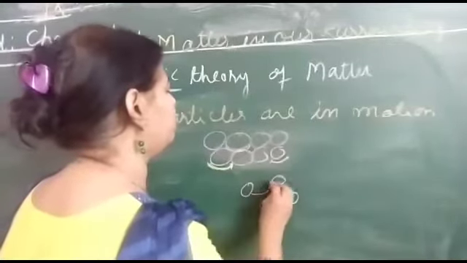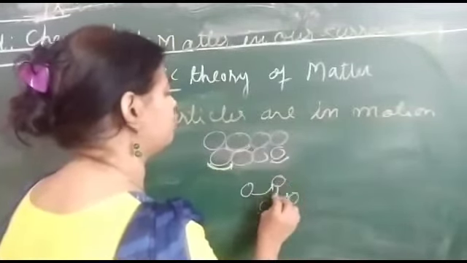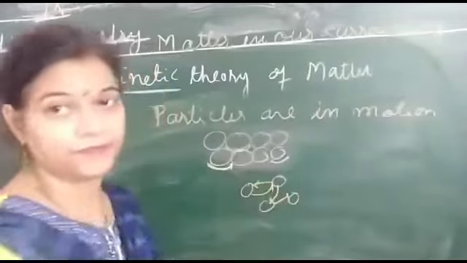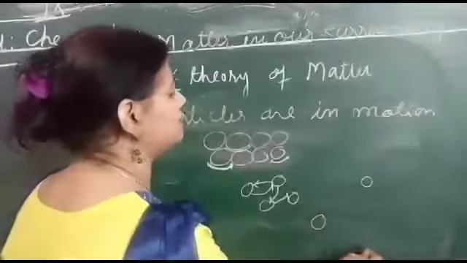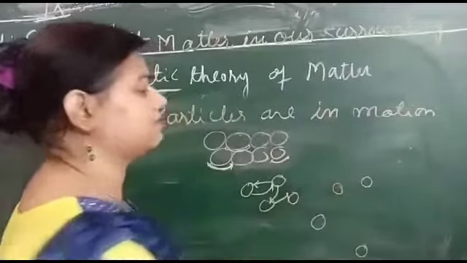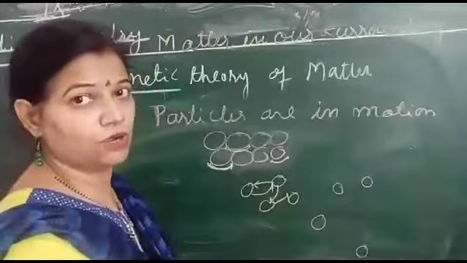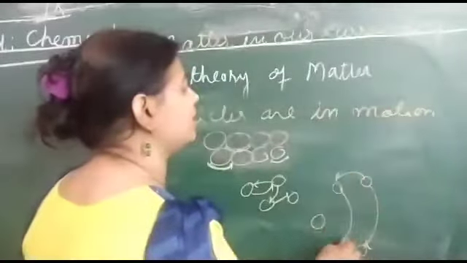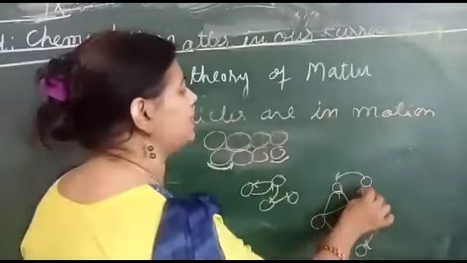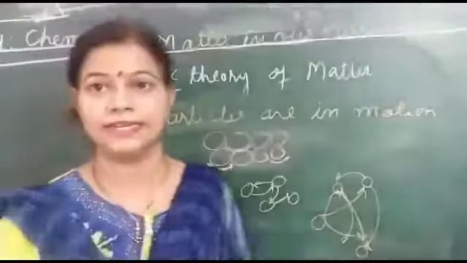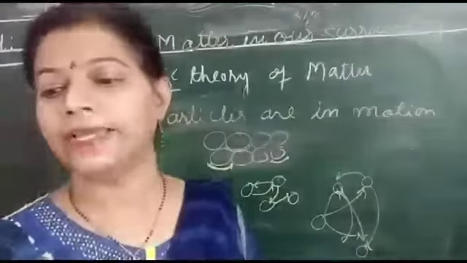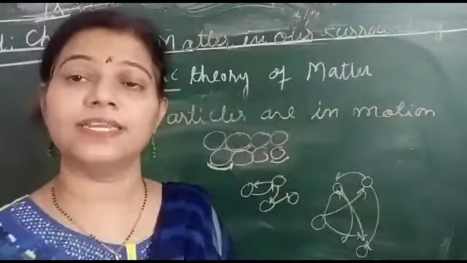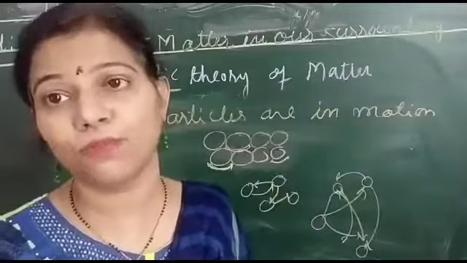So they can move from this place, from here to here, from here to here. In case of gases, if we see, one is here, another one is here, another one is here, another one is here. So gases, molecules, gas particles, atoms, they can randomly move at any place. Why? Because they have a lot of space. Clear? So what we conclude from here is that the particles of matter are in a state of unending motion,